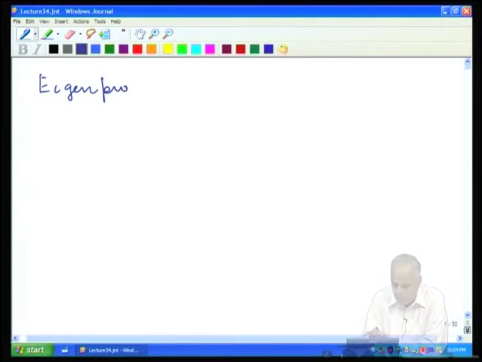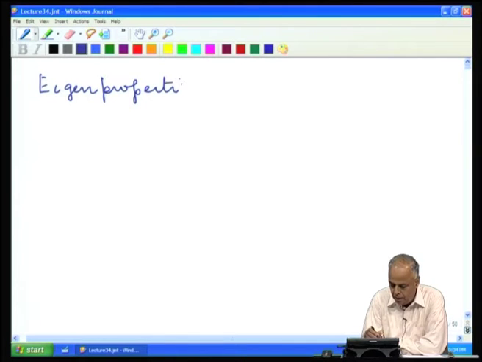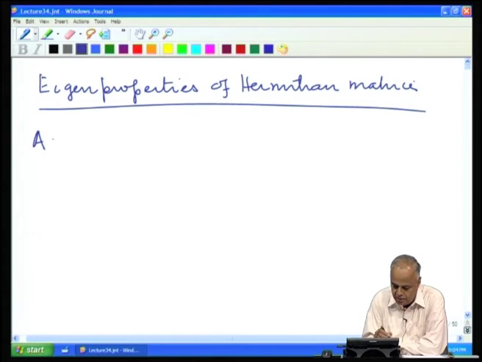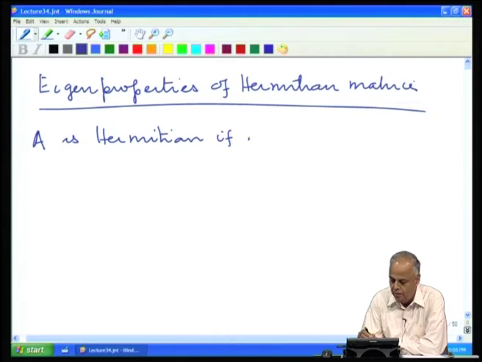We have been studying the eigen properties of particularly Hermitian matrices. Recall that we say A is Hermitian if A star equal to A, that is the matrix is self conjugate.